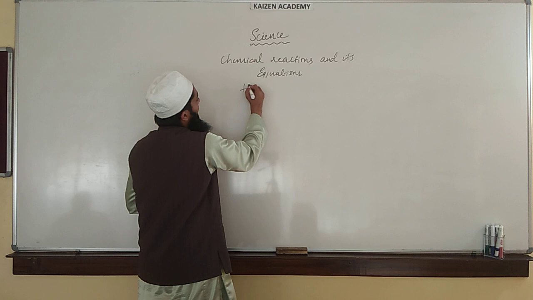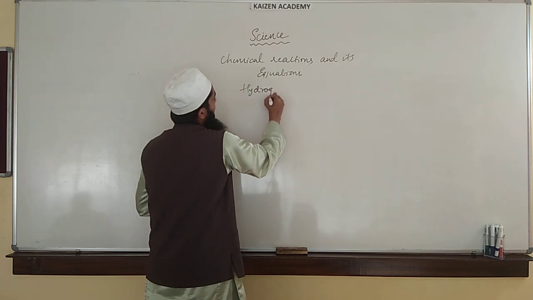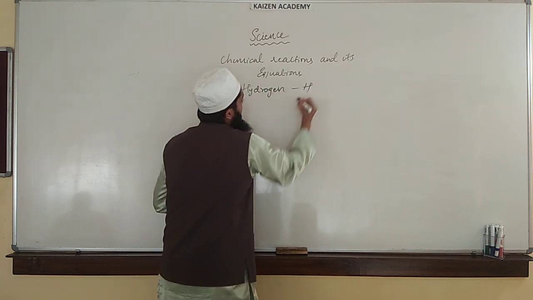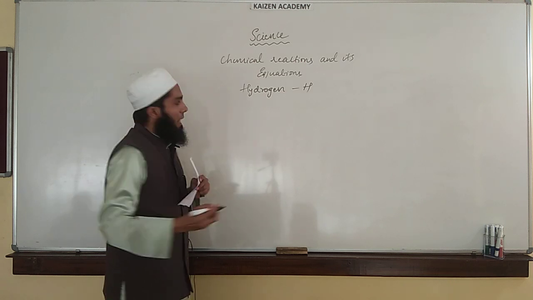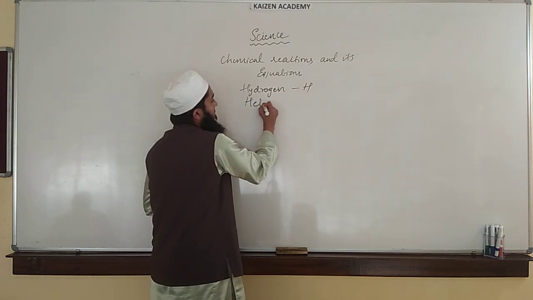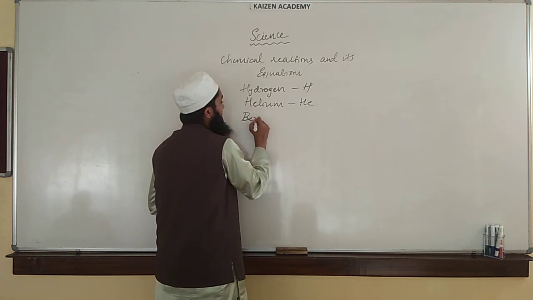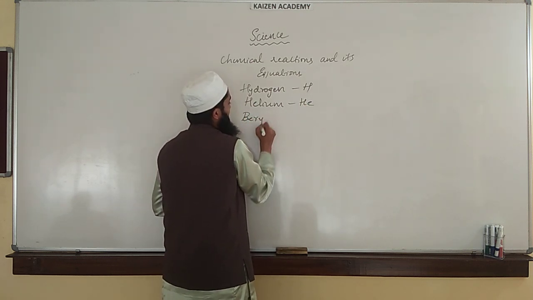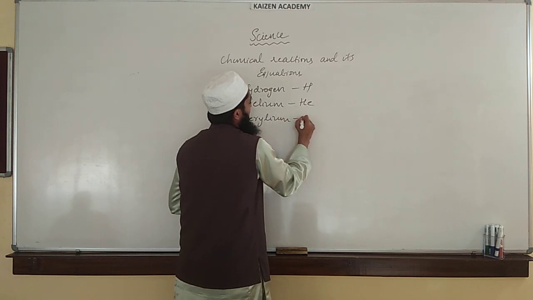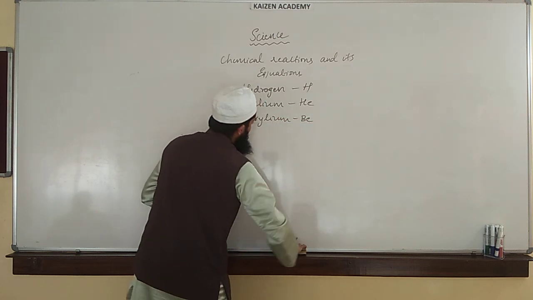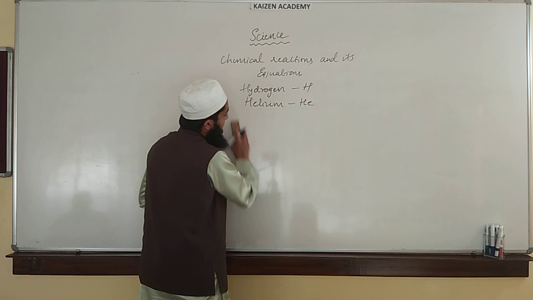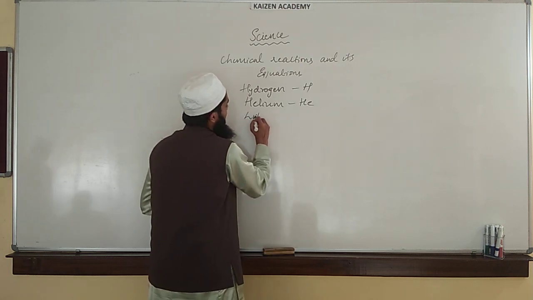Like hydrogen, atomic number 1, the symbol is H. Then we have helium, He, then lithium, Li, then beryllium, Be, and so on.